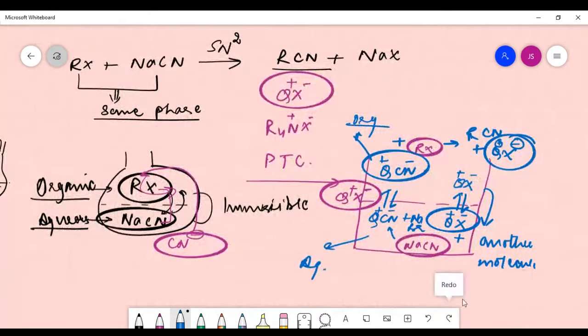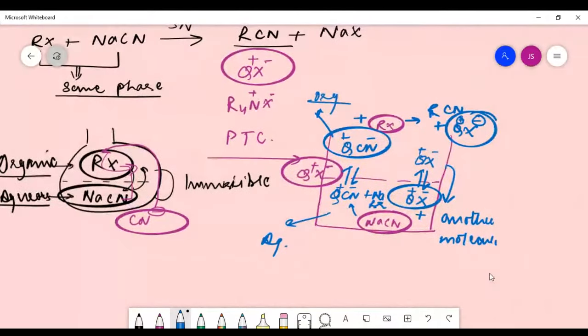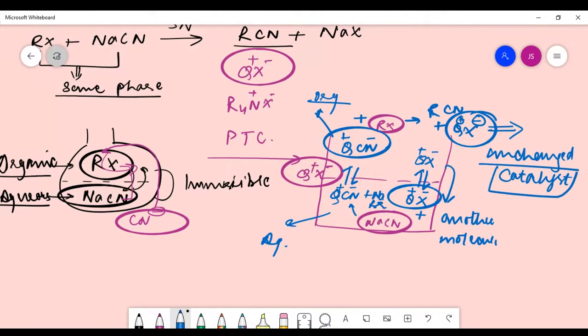Now, are you getting this point? See, it is involved in the reaction, but remains unchanged after the reaction. That's why it is known as a catalyst. And it helps in the phase transferring. That's why it is known as a phase transfer catalyst.